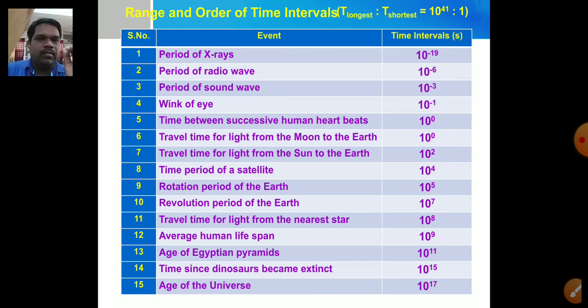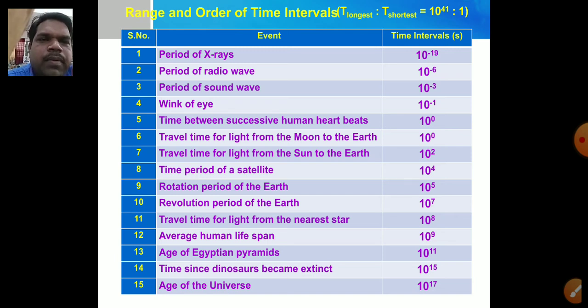There is some range and order of time intervals. The ratio of the longest time to the shortest time is about 10 raised to the power of 41 to 1. See, there are some events and the time interval in seconds is given. The first one: the period of X-rays is about 10 raised to the power of minus 19. Time period, you know, is the time taken to complete one vibration or one oscillation. For X-rays, it is about 10 raised to the power of minus 19. See how small it is.